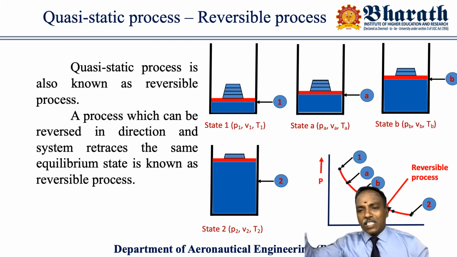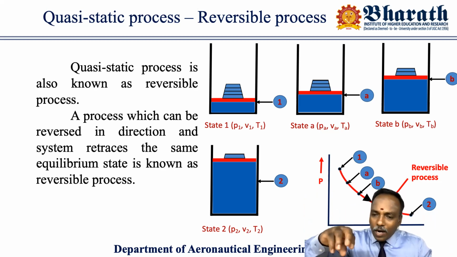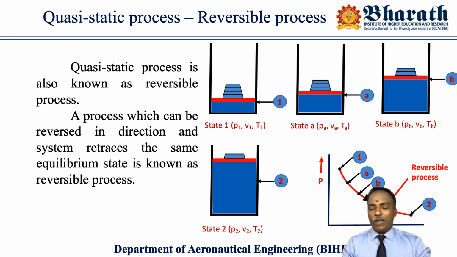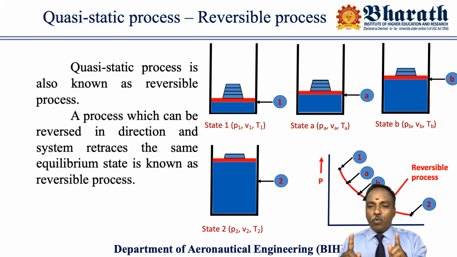Again, I am removing the next load. I assume 10 loads, 10 stones, are there on the top. So one by one I am removing them. Whenever I remove one load, an unbalanced force will be created, so that the piston will move a little bit higher.